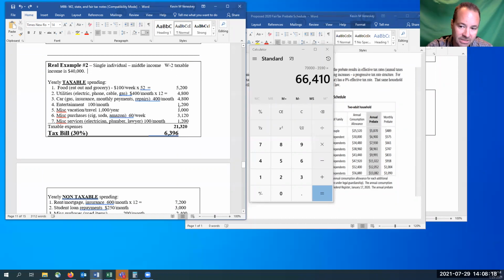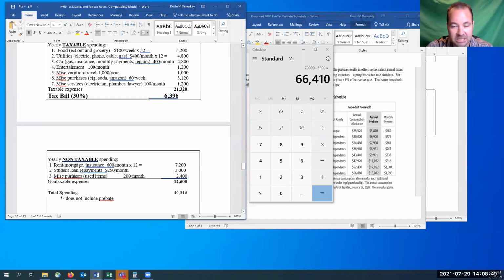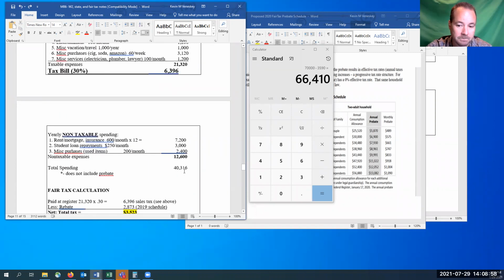And when you add up all of the stuff that I have here, taxable expenses, after this person pays 21,000 plus the 6,396 in tax, because 30%. And then our non-taxable items, 12,600. That individual is probably not going to need as big of an apartment or as big of a house, so they're going to have a little bit lower rent. When you add up taxable spending, plus the taxes, plus the non-tax, they are just over what they made. So I got it pretty close.